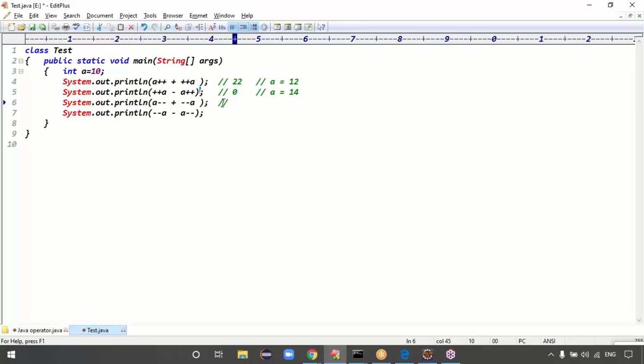What is the output of this line? I will not tell you the answer, guys. You tell me the answer.